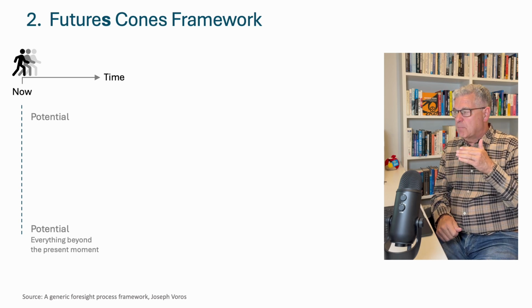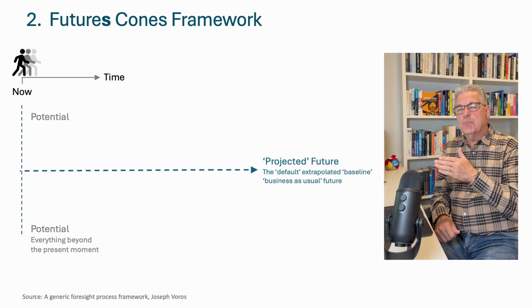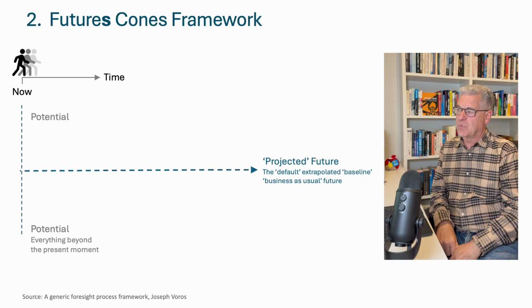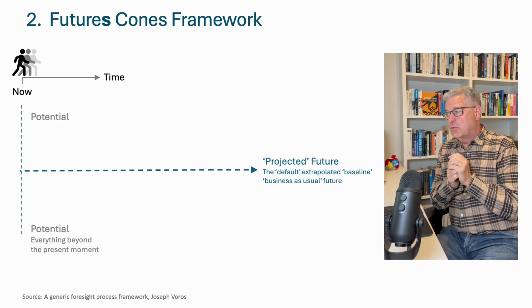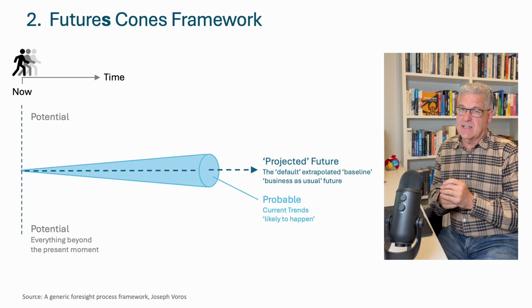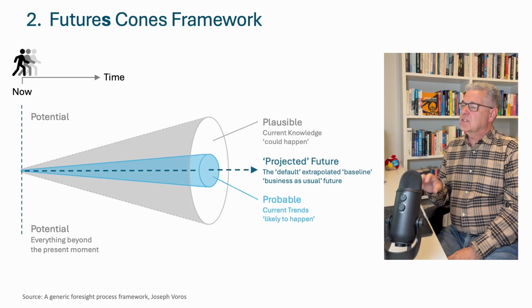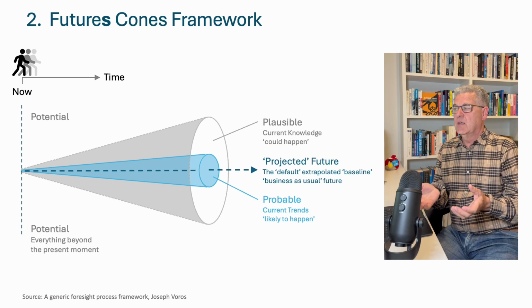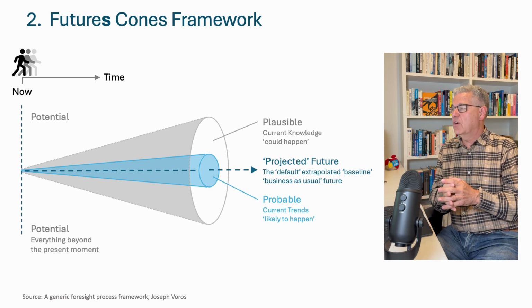We start with a projected future. This is the baseline. If nothing changes, this is where we will end up. Then we have probable futures because we know that things will change. It is likely to happen. Next is plausible futures. These are based on what could happen. This increases the scope of potential futures.